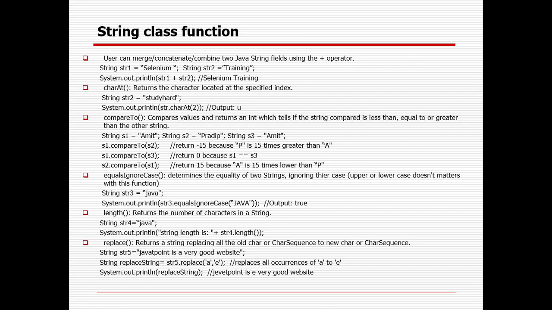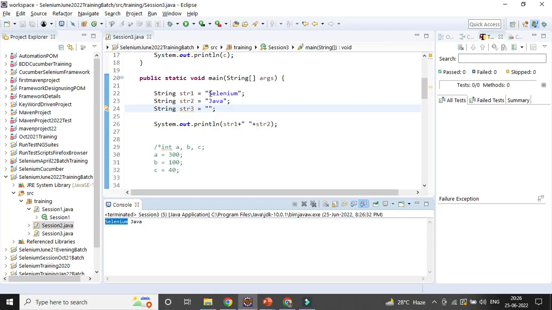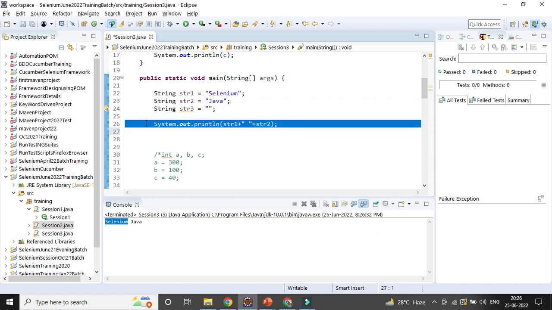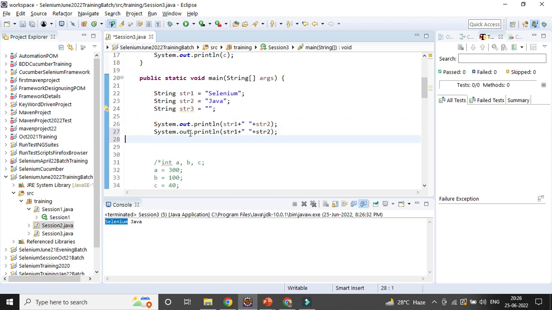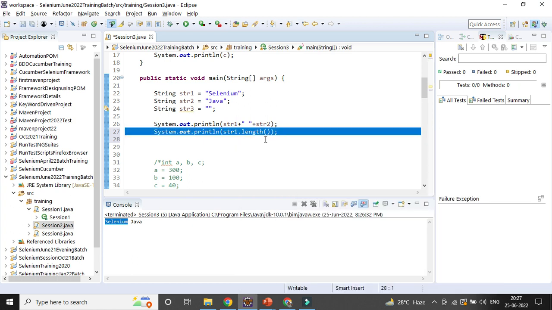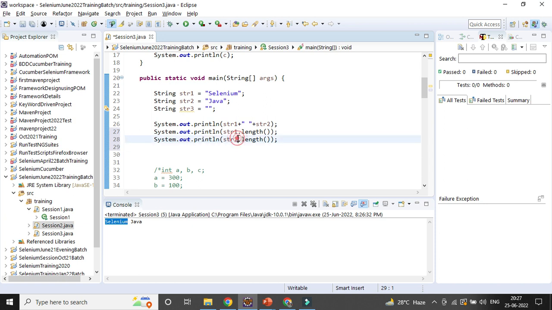Then this length. How many characters are available in Selenium? 1 2 3 4 5 6 7 8. If you want to print the length, you can call the length method. These are all the methods available in the string. So call string 1 dot length. You can see this method is coming. Suppose for the third string, what is the length? There is no value there, so the length will be 0.